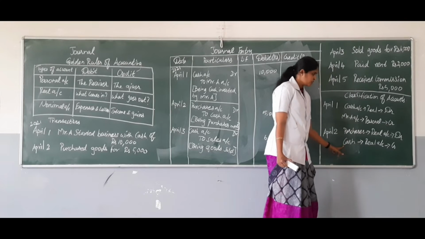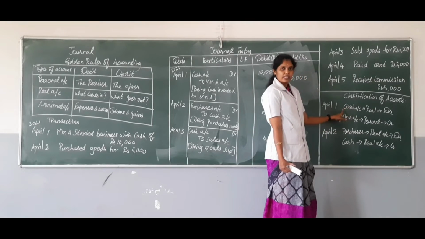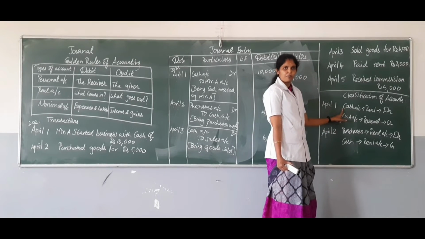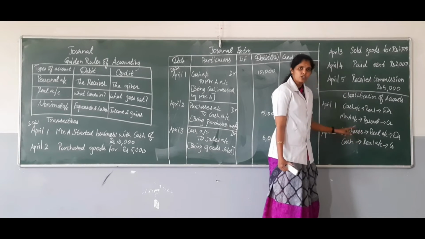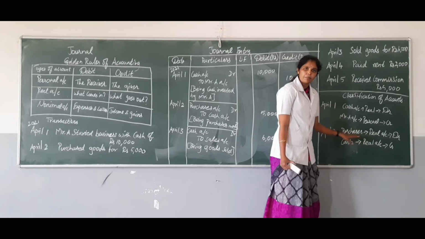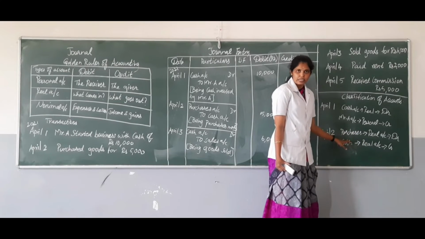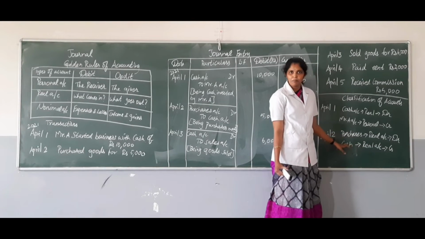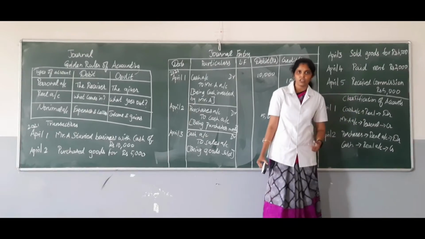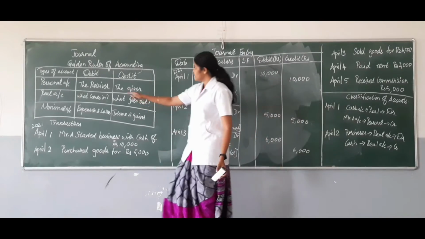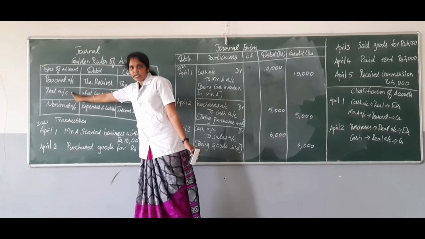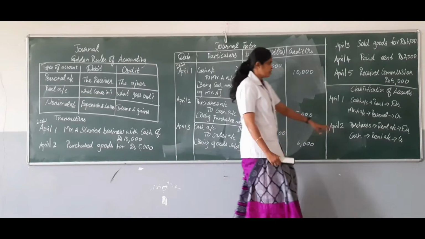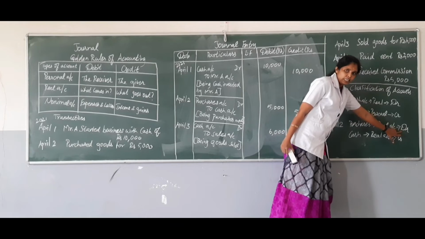Coming on to cash account, already we have seen cash account is also an asset or a property, so that is also a real account. We have to see, according to our golden rule, whether the purchase account is to be debited or credited. While we are making purchases, the goods are coming into the organization. So always, debit what comes in, according to the golden rule of real account. So it is debit, mentioned as DR.